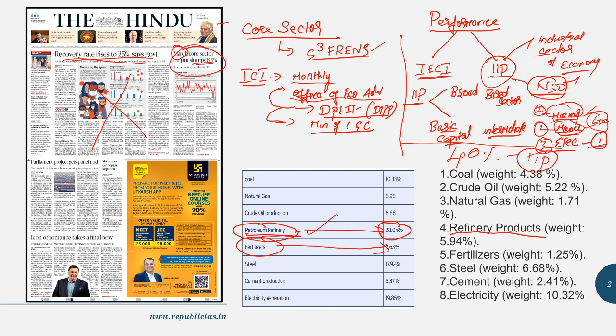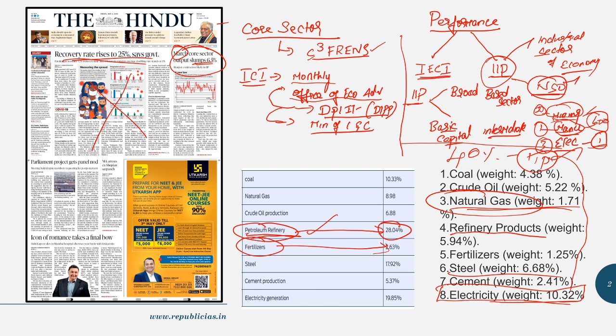From this you will get to know that electricity has been allocated nearly about 10% of weight in the IIP index, followed by steel, which has nearly about 6 to 7% of the weightage, and the least weightage is given to natural gas. Please note that the weightage is with regards to IIP. They constitute nearly about 40%, and out of this 40%, electricity constitutes more.